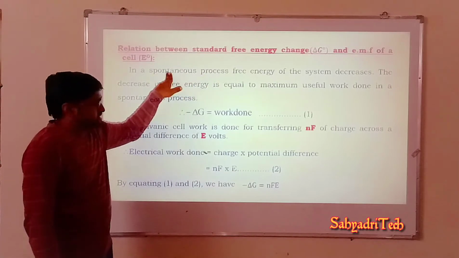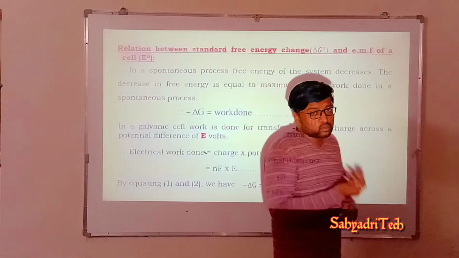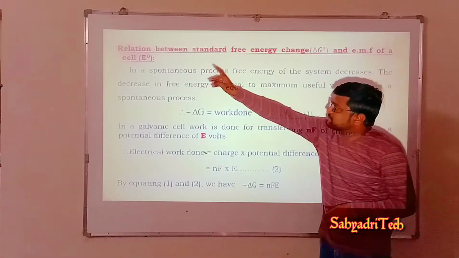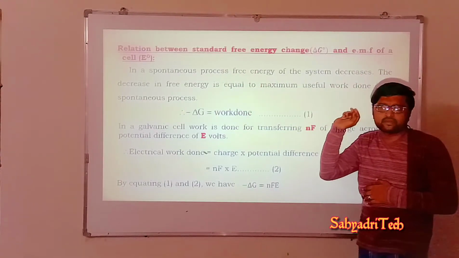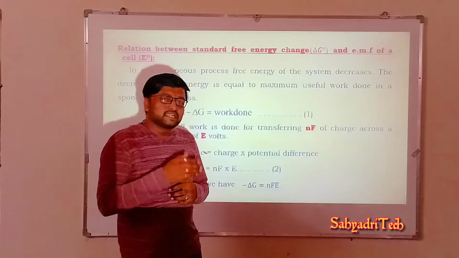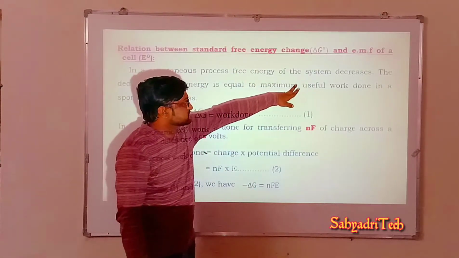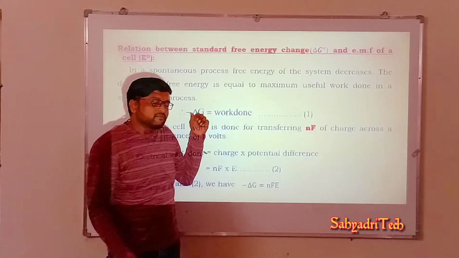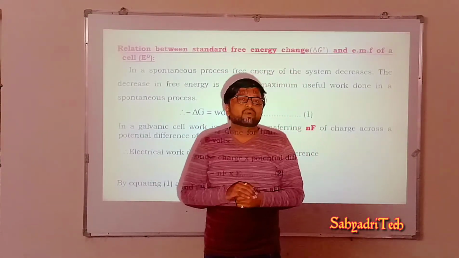A spontaneous reaction. Spontaneous means the reactions which take place by their own without any external addition of energy. So here, in a spontaneous process, free energy of the system always decreases. It means that free energy G, or I can say delta G, will always be negative. So free energy of the system goes on decreasing. Now here, whatever that free energy decreases, for what purpose is it used? That decrease in energy is used for work done.